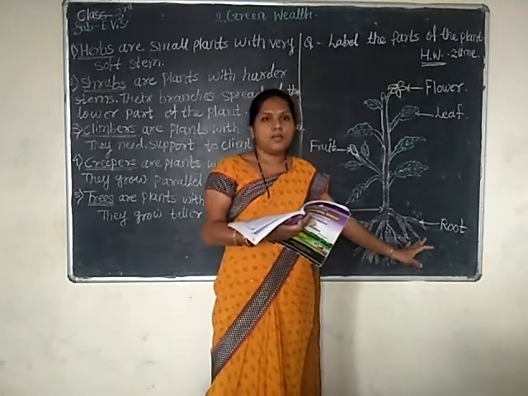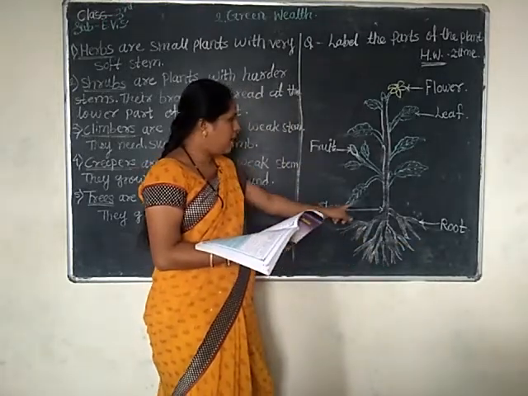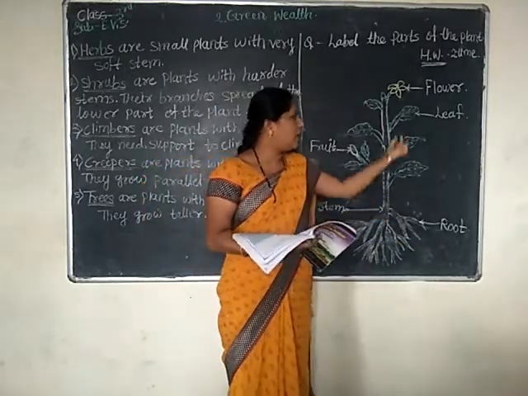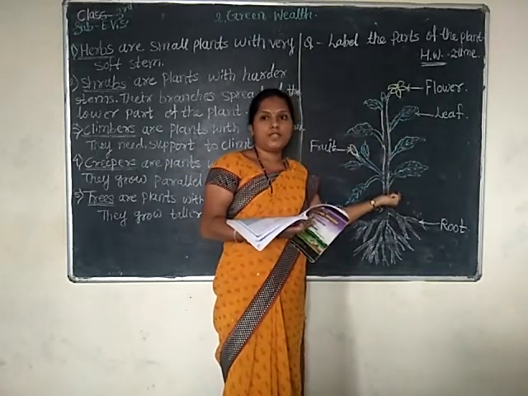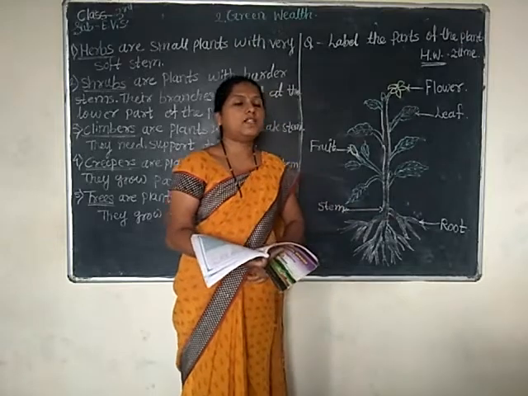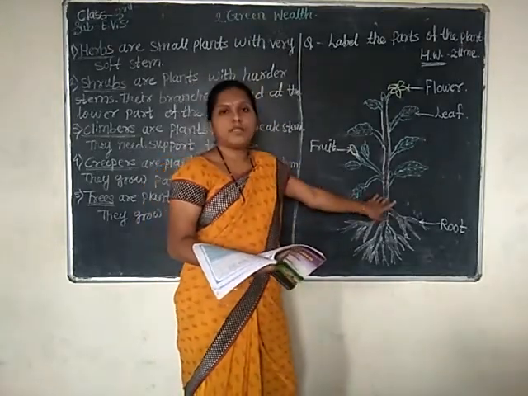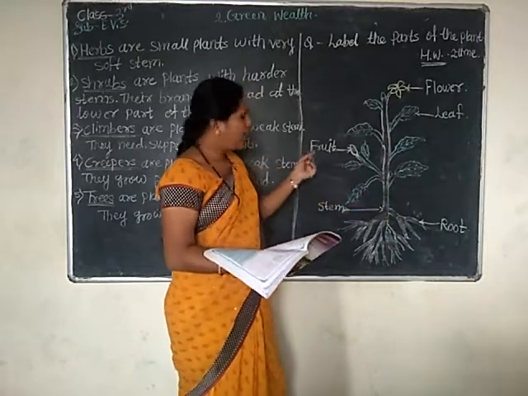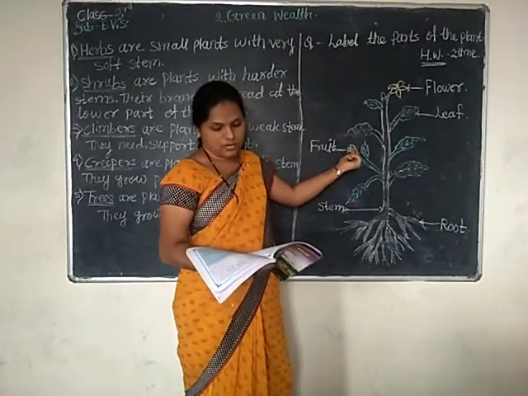Roots are always brown in color. Next one, stem. Some stems are green in color and some stems are brown in color. You observed that some plant stems are brown and some of them are green. Unripe fruits are green in color.